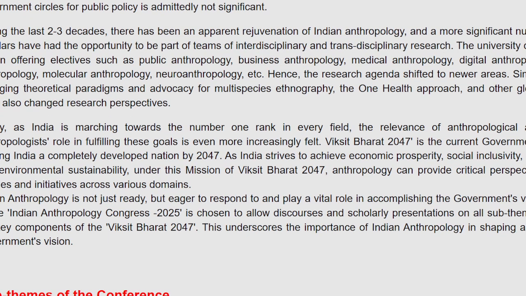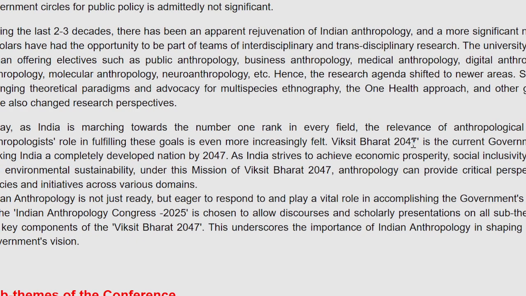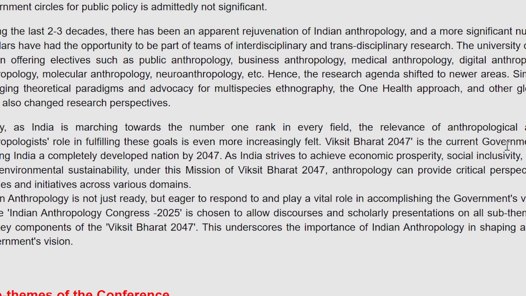And now this is where your main focus should be, especially this third paragraph. Today, as India is marching towards the number one rank in every field, the relevance of anthropological approaches and the anthropologists' role in fulfilling these goals is increasingly felt. The Viksit Bharat 2047 is the current government's roadmap to making India a completely developed nation by 2047.